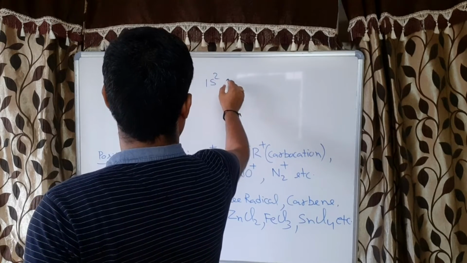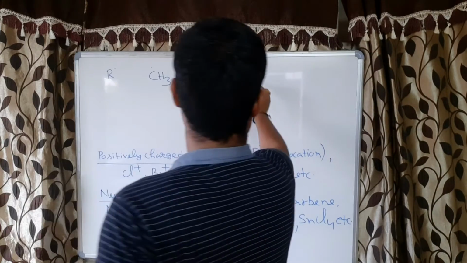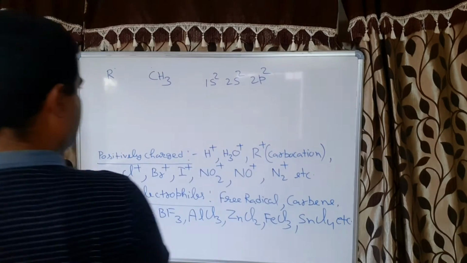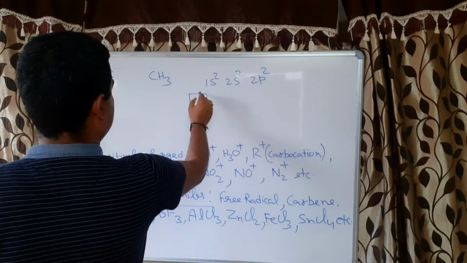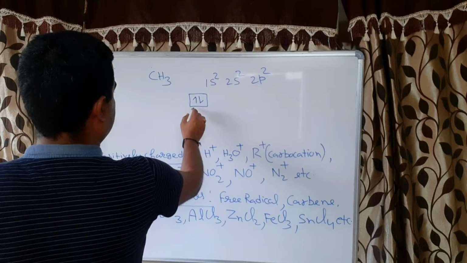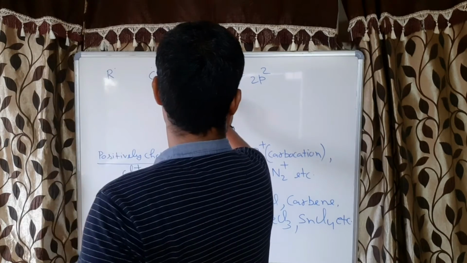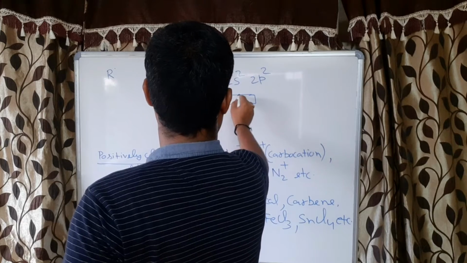1s2 and 2s2 and 2p2, correct? Now when we write like this, this is 2s and this is 2p.